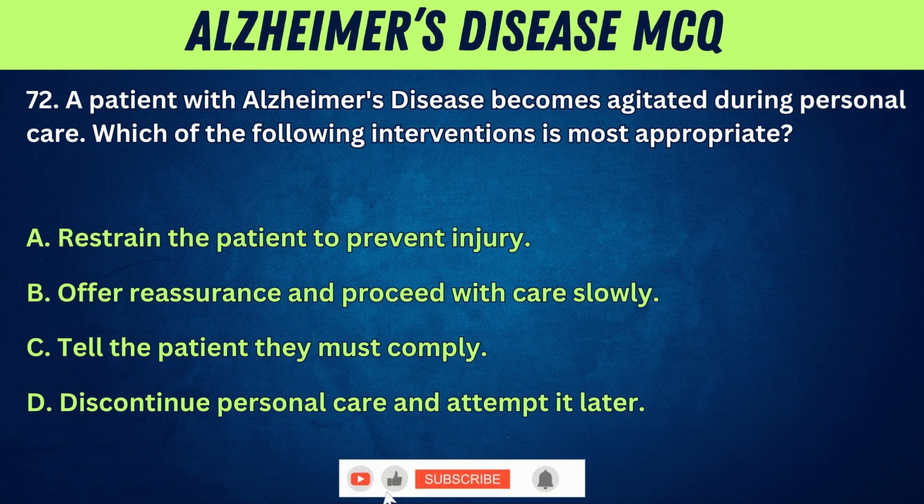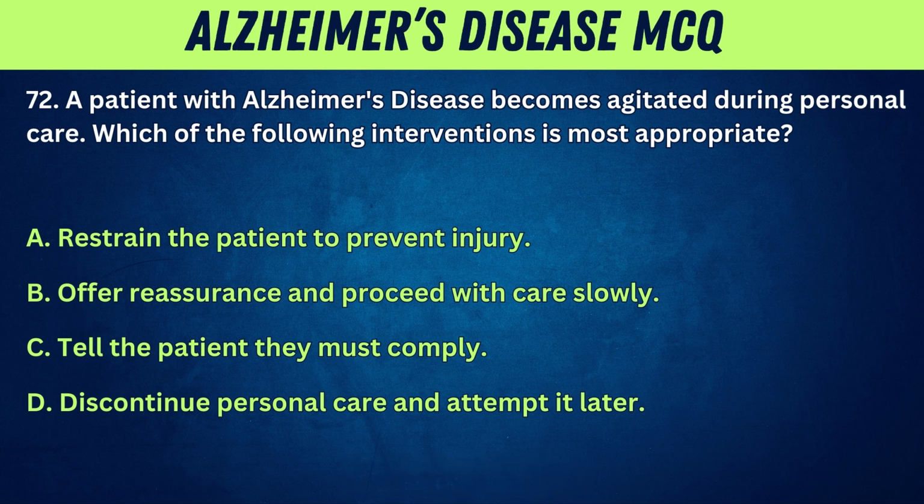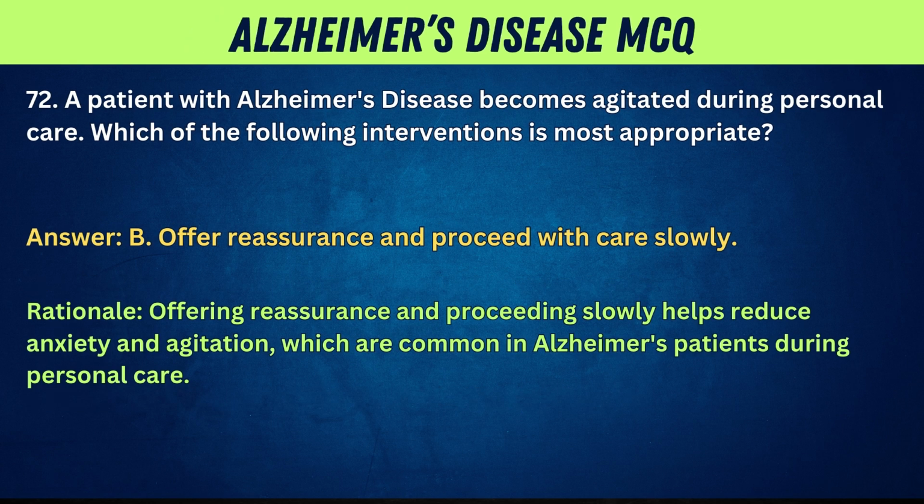72. A patient with Alzheimer's disease becomes agitated during personal care. Which of the following interventions is most appropriate? A. Restrain the patient to prevent injury. B. Offer reassurance and proceed with care slowly. C. Tell the patient they must comply. D. Discontinue personal care and attempt it later. Answer: B. Offer reassurance and proceed with care slowly. Rationale: offering reassurance and proceeding slowly helps reduce anxiety and agitation, which are common in Alzheimer's patients during personal care.